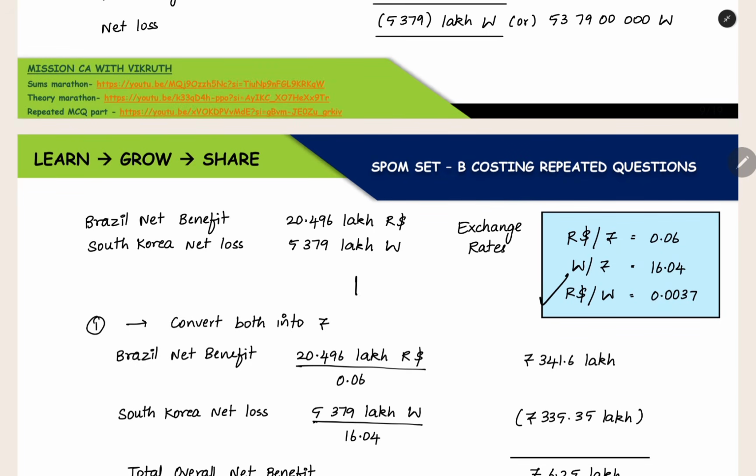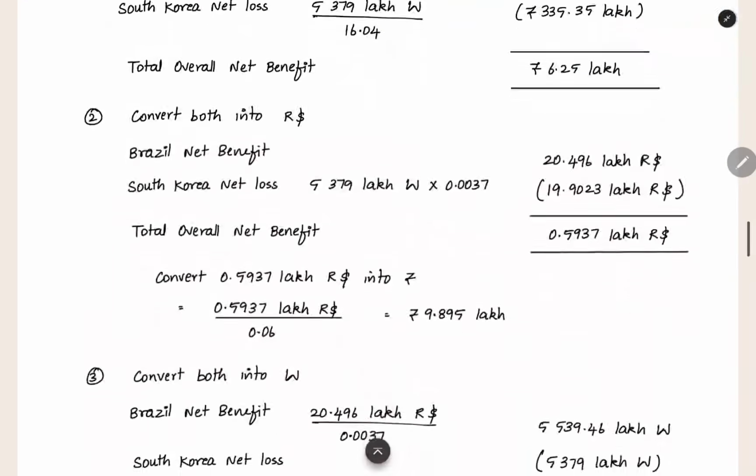Now we are going to convert won, and the quote is given for won. So multiply. 5379 lakh won multiplied by 0.0037. When you do this, you will get R dollar as the output. You are converting won, and the quote is also given for won. So multiply. You are getting the output as R dollar. You converted it. Now both are in R dollar.